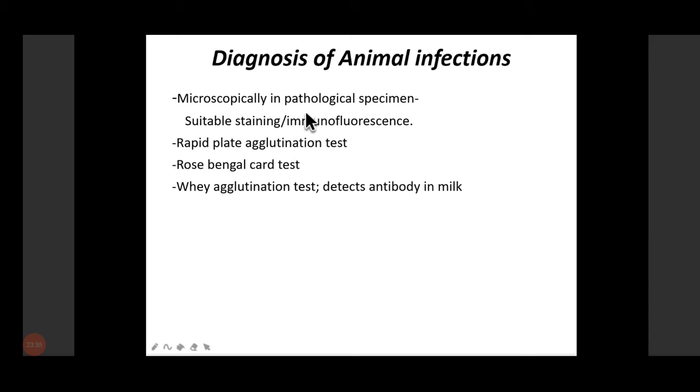So that was in humans. How can you diagnose the infection in animals? We can go for various tests. We can microscopically identify it in a pathological sample, right? We can go for direct microscopy. We can use suitable stains or the immunofluorescence method. Then we can use agglutination tests in animal samples, like the rapid plate agglutination test. There is something known as the Rose Bengal card test and the Way agglutination test, which detects antibody in the milk.